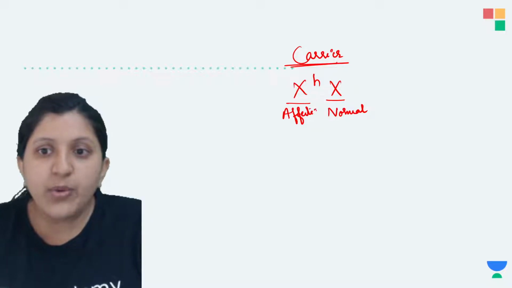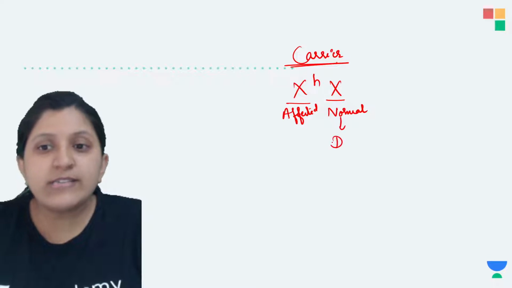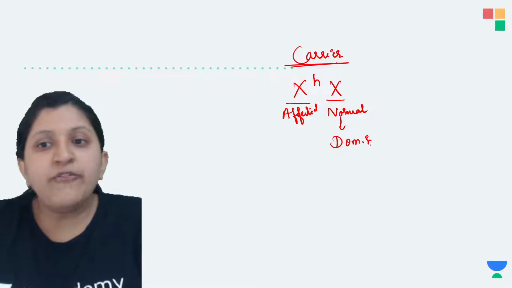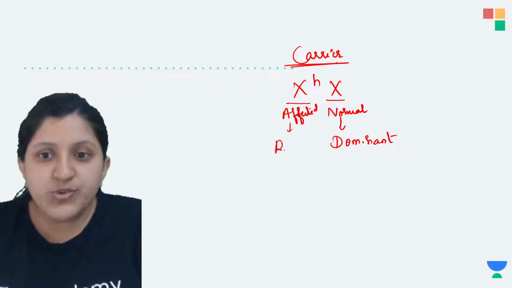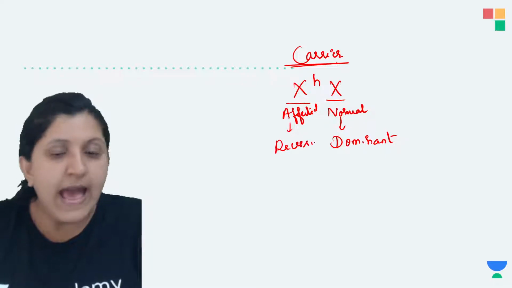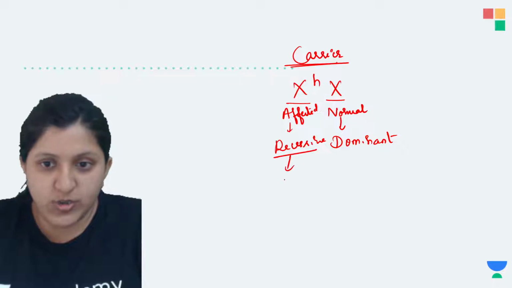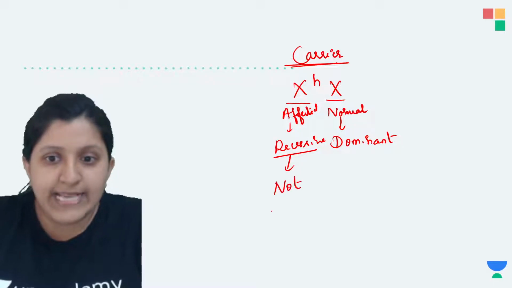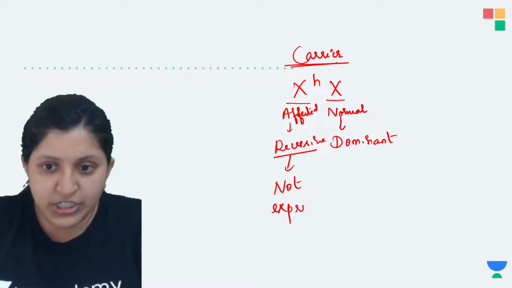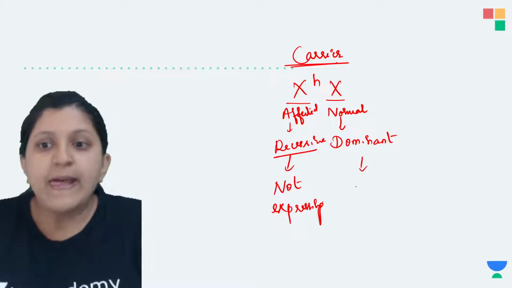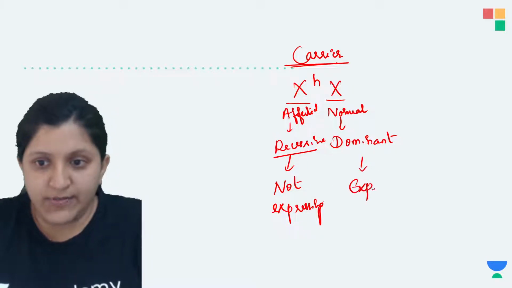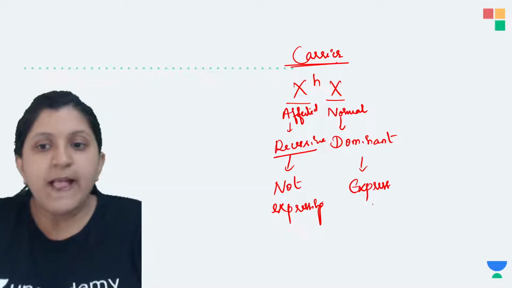Now here, this is the dominant one which is going to express itself. This one is the recessive one, and there is no expression. This is not expressing its condition, whereas the other one is going to express itself.